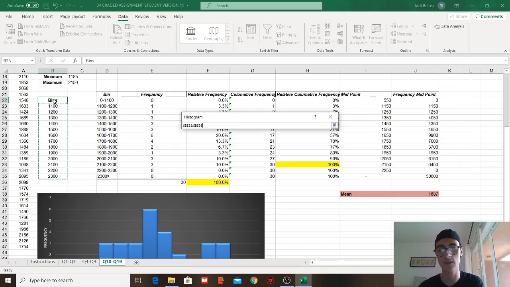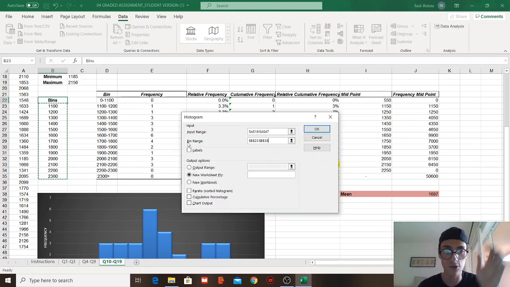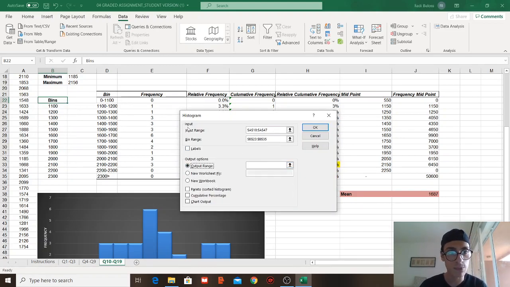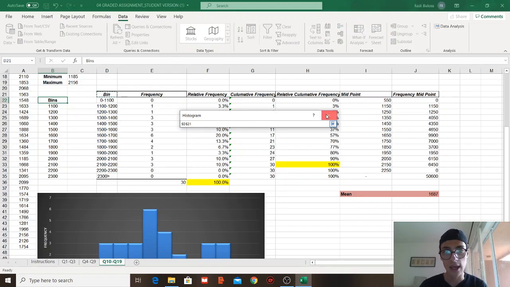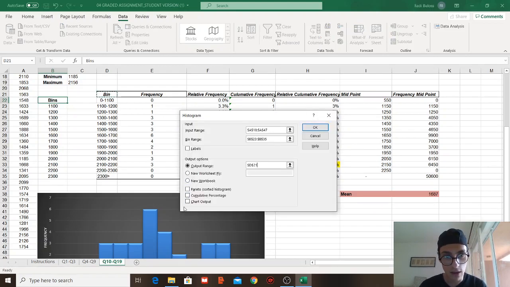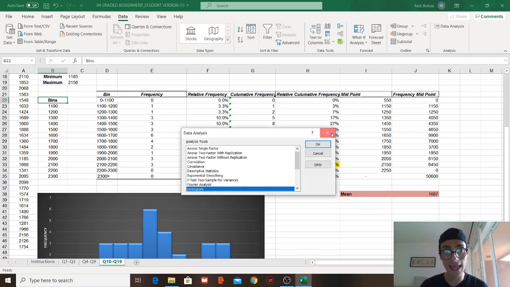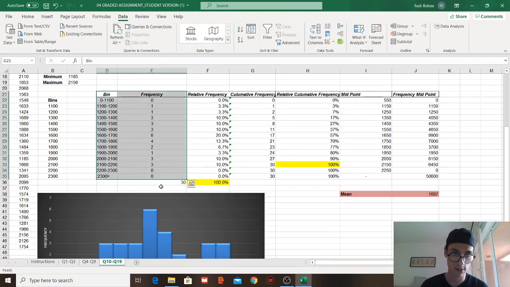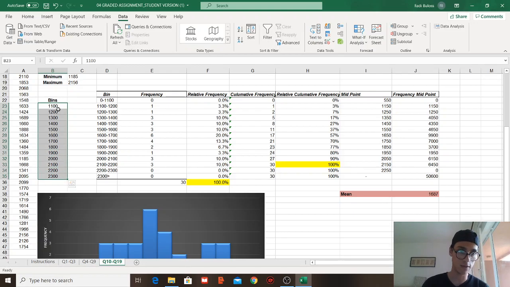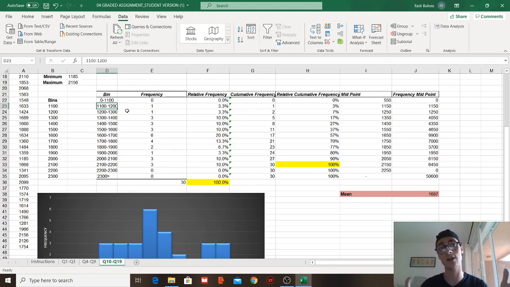So there are no labels. For the Output Range, I selected a cell here exactly. Then I selected Chart Output, because I want a histogram that I can demonstrate. Then we press OK, and we get those two ranges only. That's what it shows us. The bins, instead of being shown as a range, are shown as those values, 1100. And this one, instead of being a range from 1100 to 1200, is just 1200.